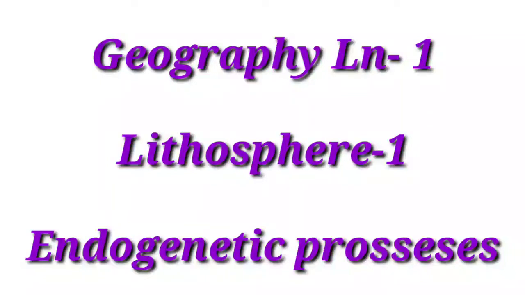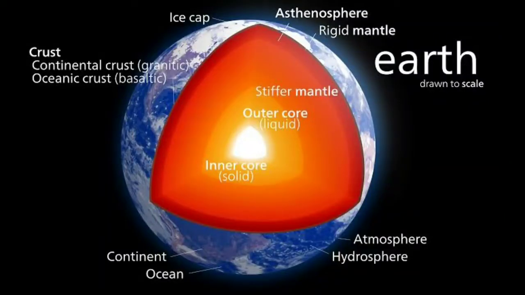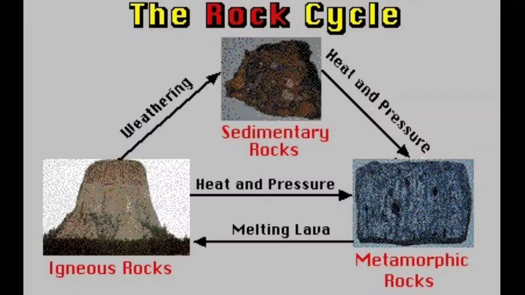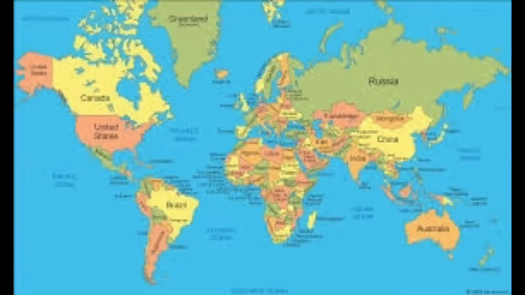We are discussing a lesson, lithosphere 1 and endogenetic processes. In this lesson, we discuss the earth's interior parts: crust, mantle, core. These are the interiors of the earth, and we also discuss the rock cycle, the rocks and geomorphic processes, and types of plate boundaries and earth crust, its boundaries like continents, small continents and bigger continents and islands. We discuss the plates and movement of continental plates.